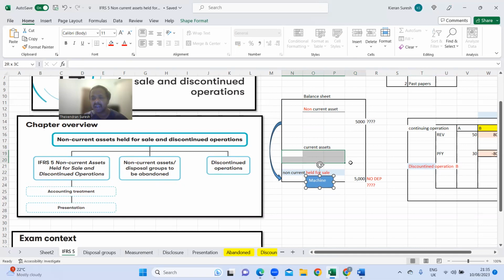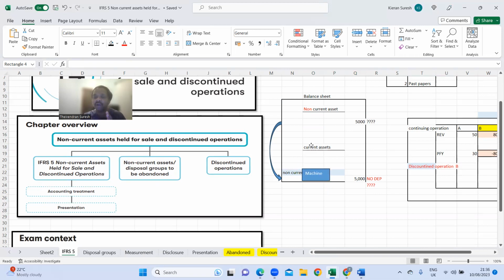Current assets in the sense at the end of the current assets, I would declare them as non-current asset held for sale. That means I haven't sold it yet, but it is a non-current asset, yes, but I have a plan to sell it within the next 1 year. So what's gonna happen to that carrying amount of 5,000?